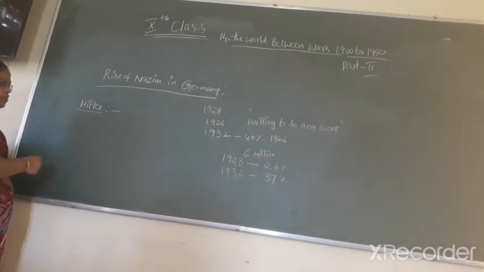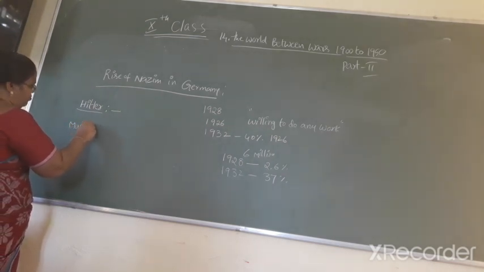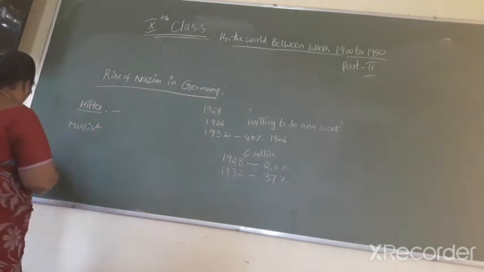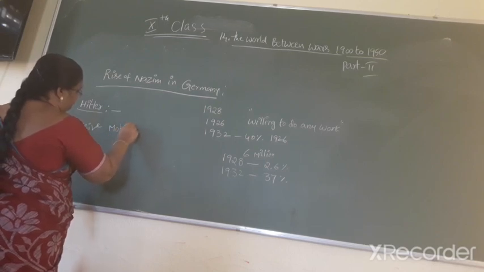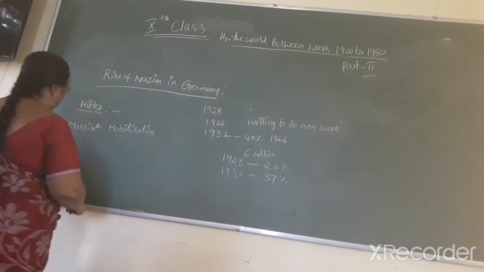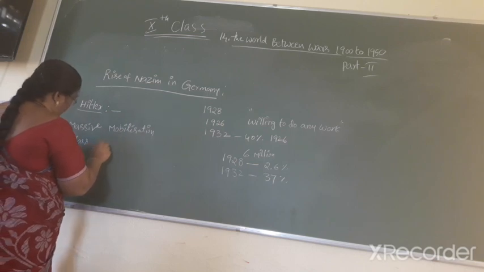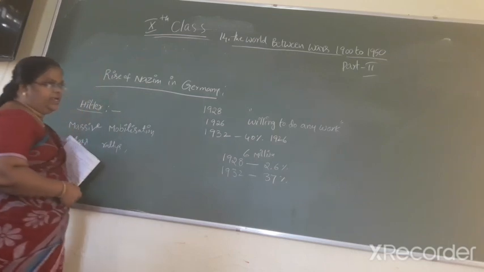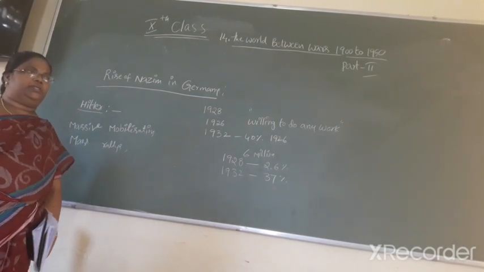They introduced new ways of political mobilization, with mass rallies and public meetings. Why did he conduct the meetings?